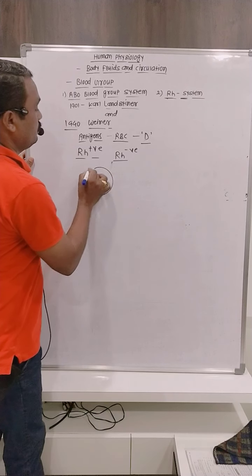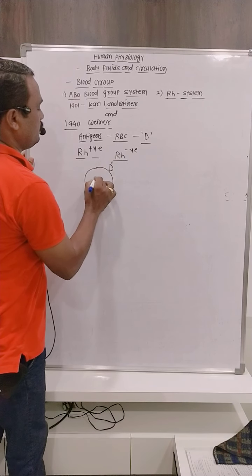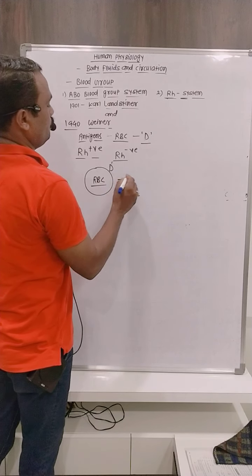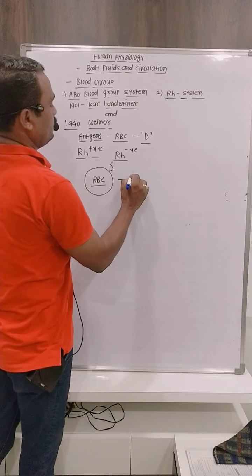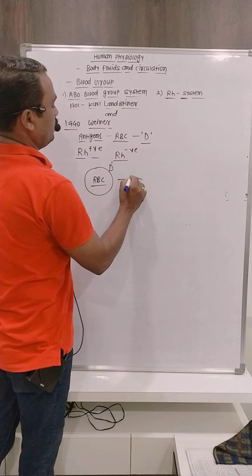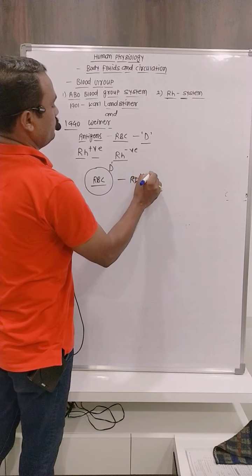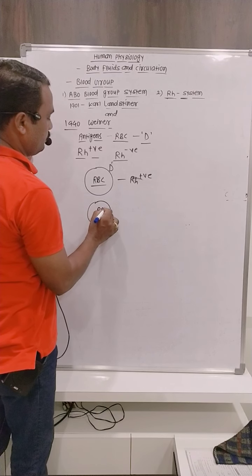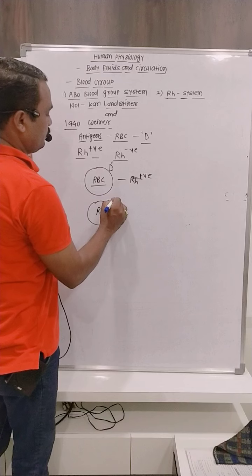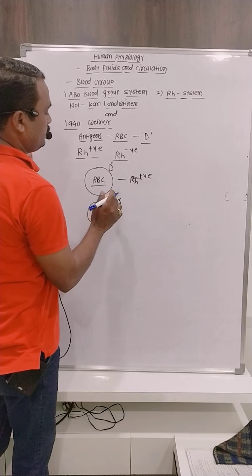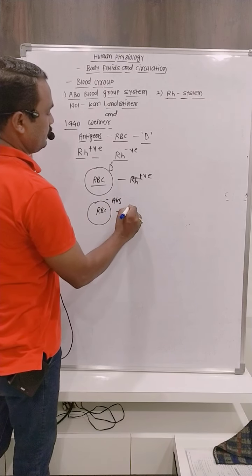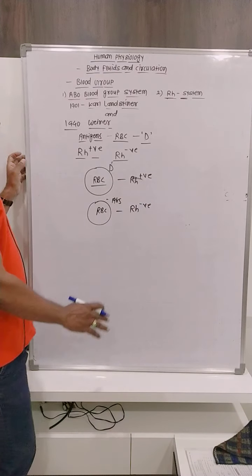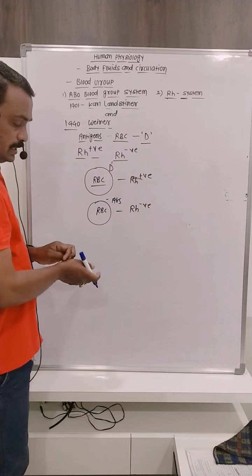Whenever the antigen D is present on the surface of RBCs, then that blood group is RH positive. Whenever the antigens are absent on the surface of RBCs, then the blood group is negative. This is about the RH blood group system present in human beings.